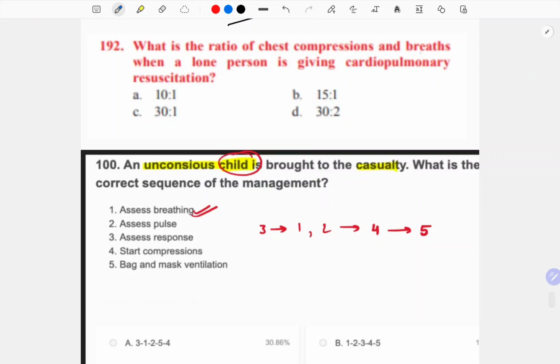What is the ratio of the chest compressions and breaths when a lone person is giving cardiopulmonary resuscitation? 30:2. This is very easy. Lone person. Unconscious child is brought to the casualty. What is the correct sequence of the management?